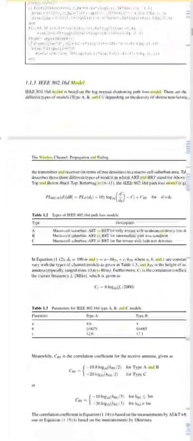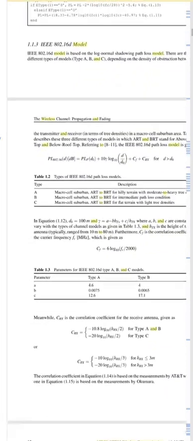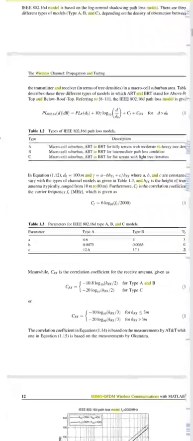Here is a table which shows the three different types of the model, in which ART and BRT stand for above rooftop and below rooftop. So the IEEE 802.16 path loss model is given by this equation. Now this table shows the types of the IEEE 802.16d path loss model.